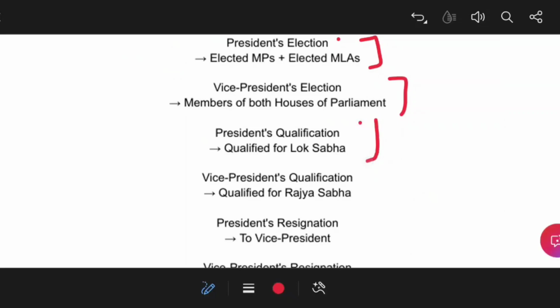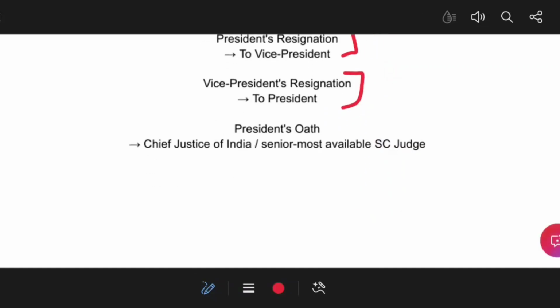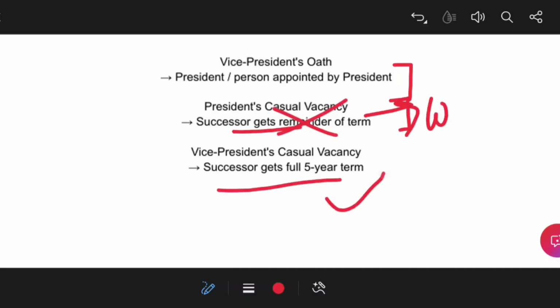President qualification: qualified for the Lok Sabha; Vice President qualification: qualified for the Rajya Sabha. President resigns to the Vice President, Vice President resigns to the President. President's oath is before the Chief Justice of India or the senior most available Supreme Court judge, and the Vice President's oath is before the President or the person appointed by the President. For the President's casual vacancy, the successor getting the remainder of the term is wrong. For the Vice President's casual vacancy, the successor gets the full 5-year term.